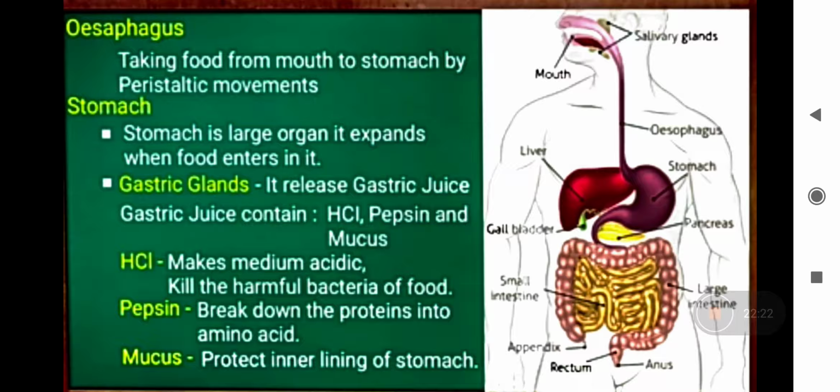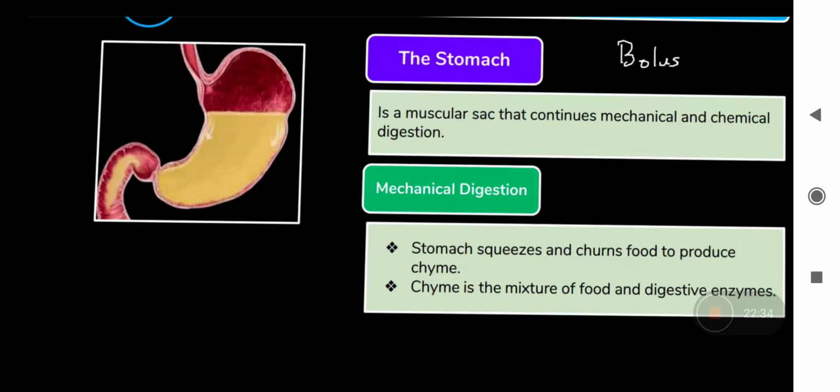ठीक है. Now this partially digested food in the stomach is called chyme. Chyme बोलेंगे इसको. Now the food has to move down, look at this picture. The stomach is just like a J-shaped oval, a muscular sac where mechanical and chemical digestion take place. Mechanical digestion कैसे हो रहा है? The walls of the stomach churn the food. Churning is done; that is a mechanical process.